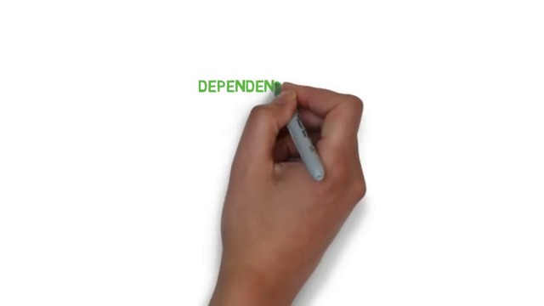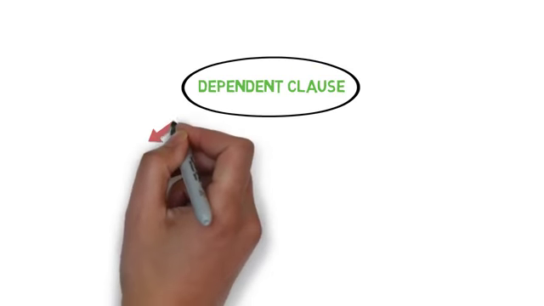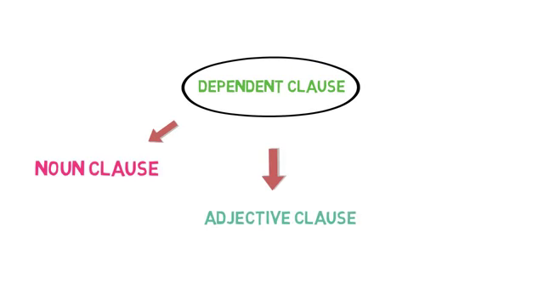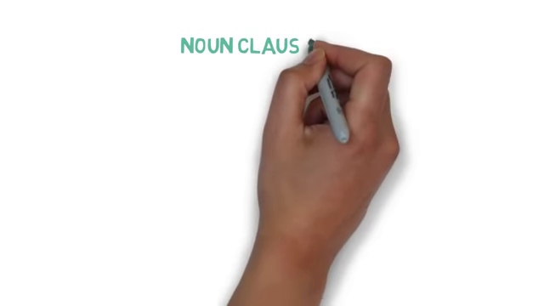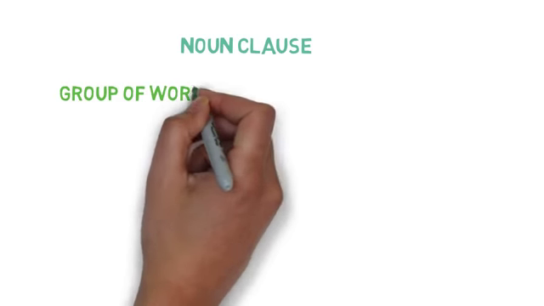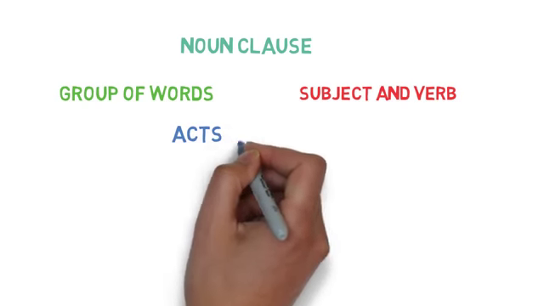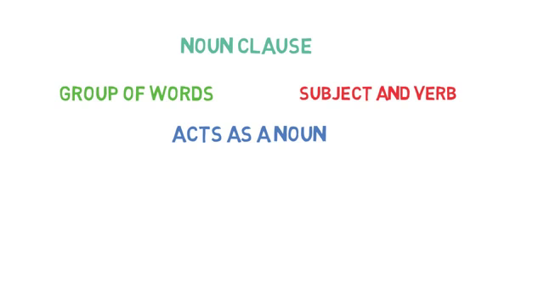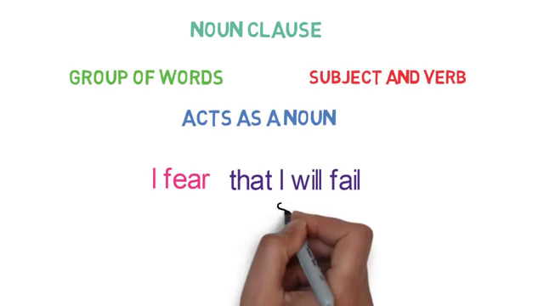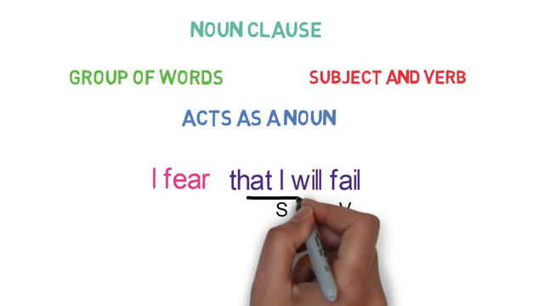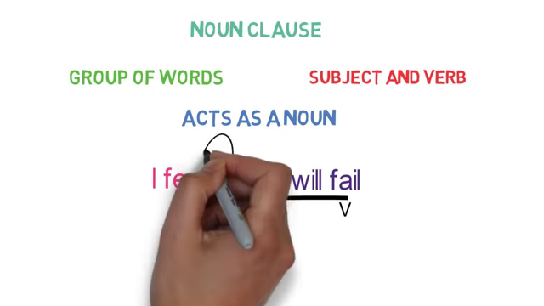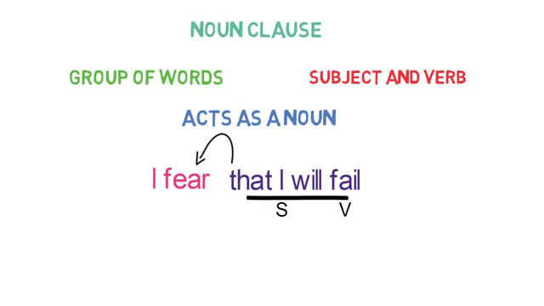Now, dependent clauses are mainly divided into three types: noun clause, adjective clause, and adverb clause. Let's discuss each of them. So what is a noun clause? A noun clause is a group of words having subject and verb of its own, and it acts as a noun in the sentence. For example, I fear that I will fail. Here, that I will fail is a clause as it is a group of words having a subject and a verb, and the whole clause is acting as an object of the verb fear. So it's a noun clause.